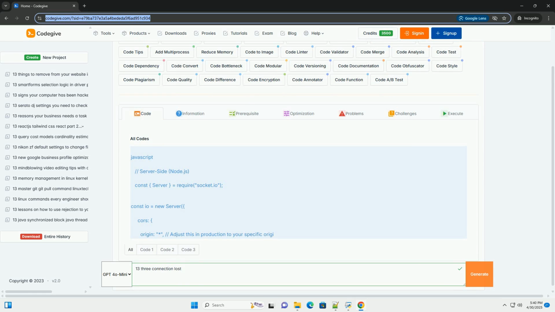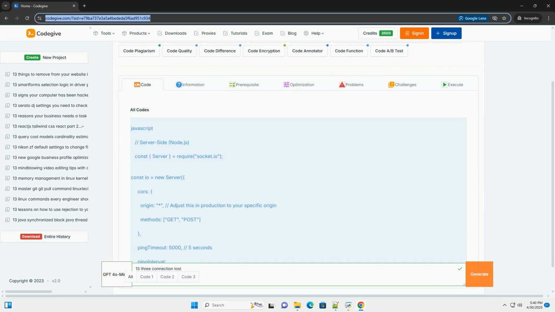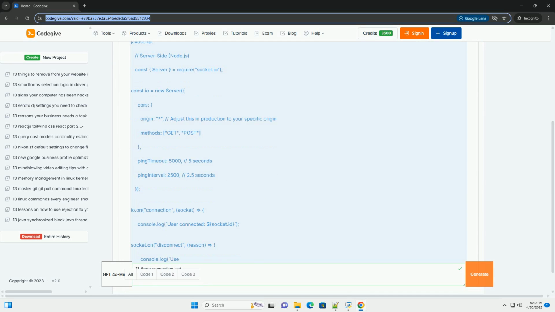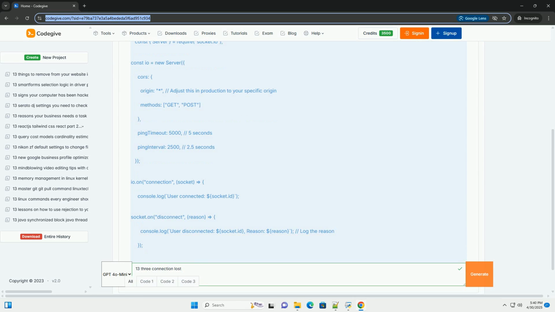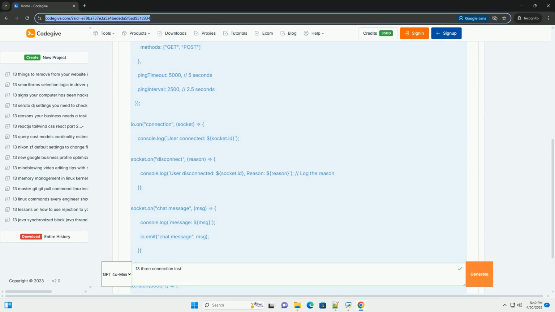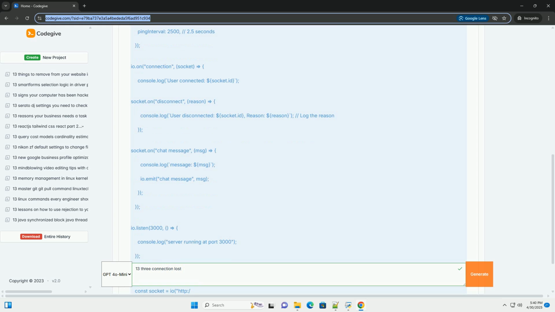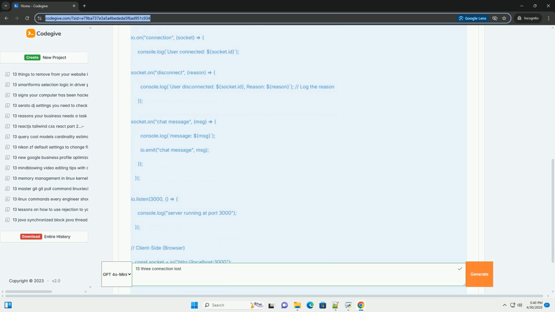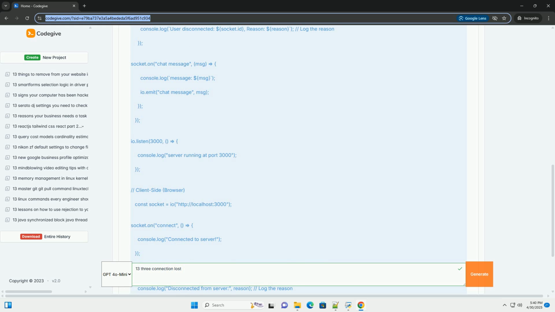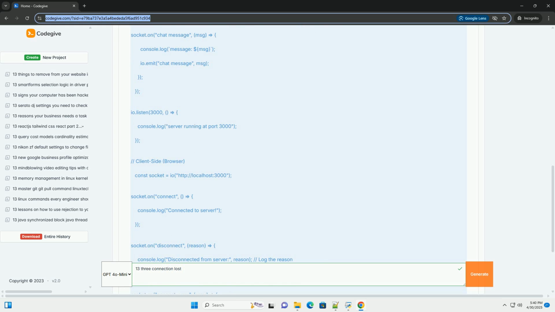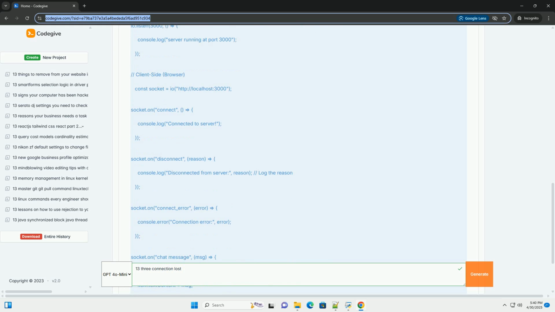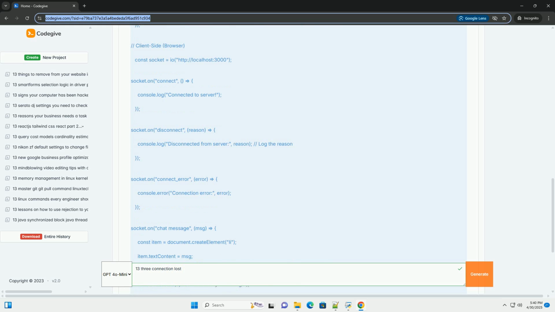Troubleshooting connection lost, error 13, with socket.io: a comprehensive guide. The dreaded connection lost, often manifesting as error 13 or similar variations, when using socket.io is a common yet frustrating issue. It signifies a disruption in the persistent connection between the socket.io client, typically in a web browser, and the socket.io server. This tutorial dives deep into the possible causes, troubleshooting steps, and preventative measures, complete with code examples.